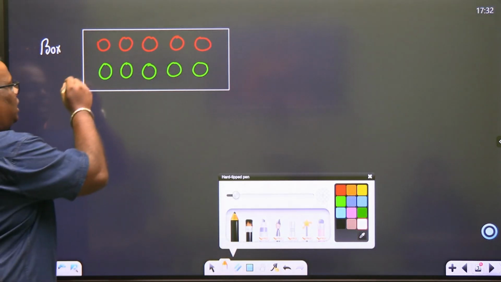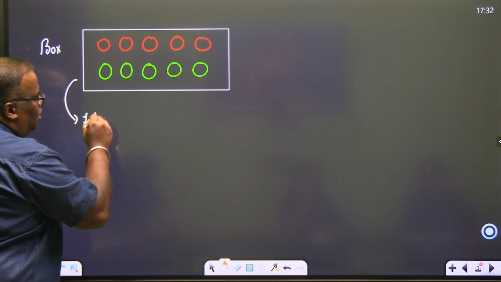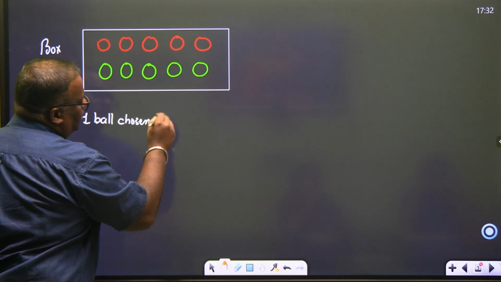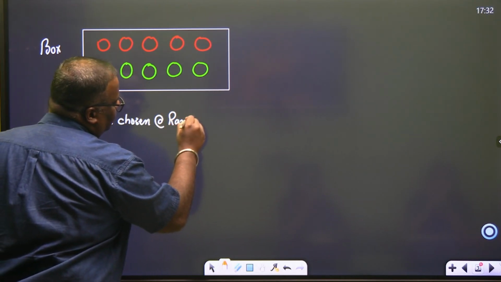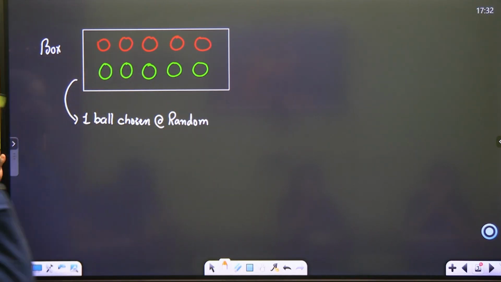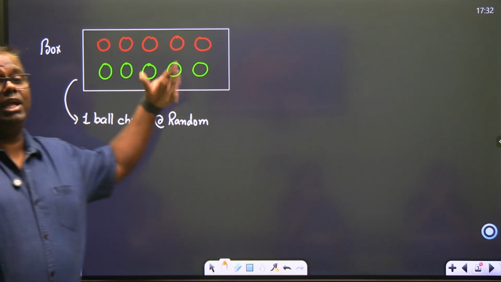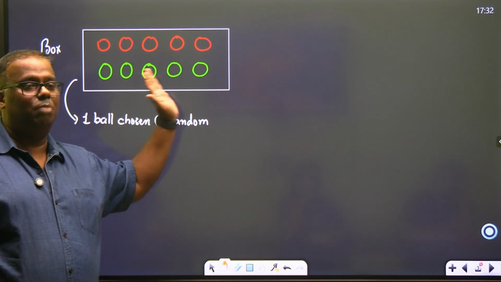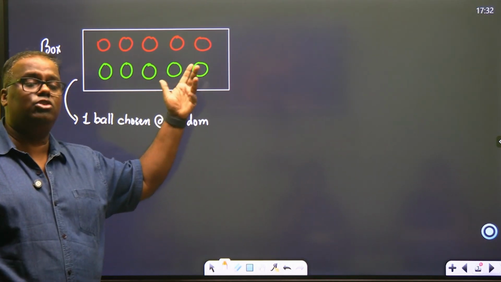I tell you that one ball is chosen at random. At random, then what does it mean? This is an equally likely event. Because the count is the same, it's an equally likely event. It's not biased for any one. Equally likely, we're choosing it at random.